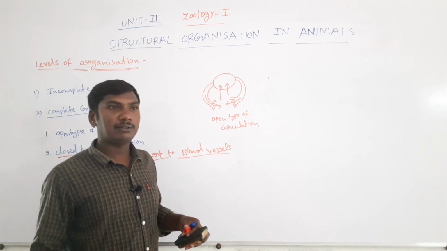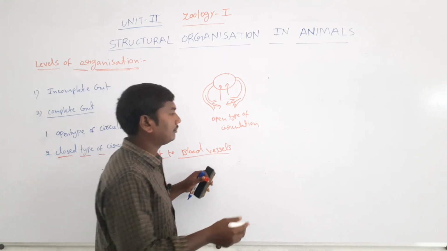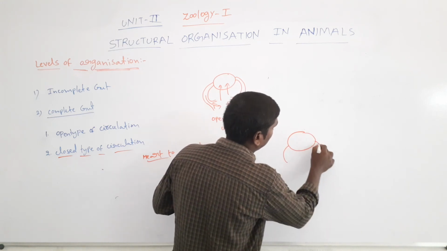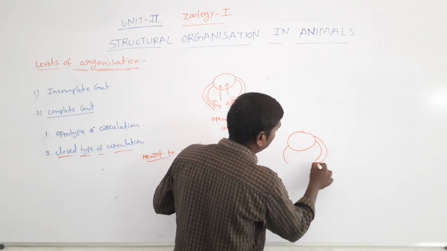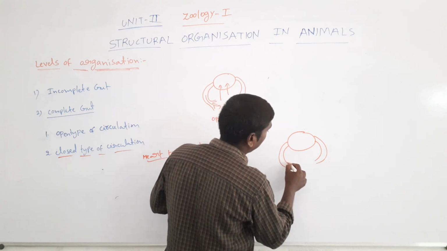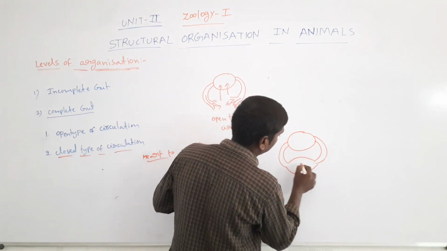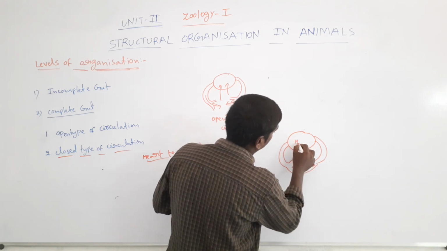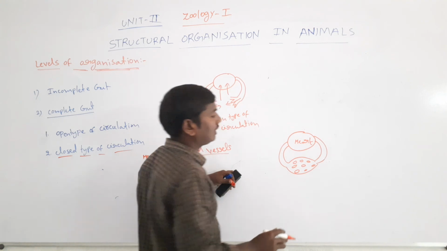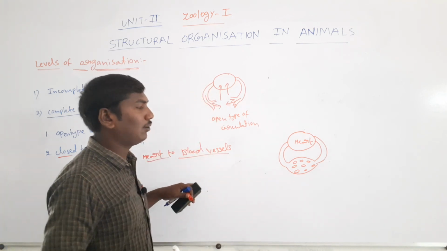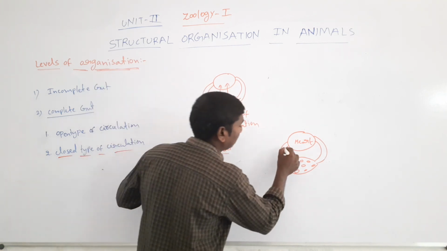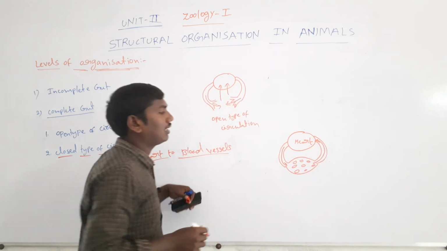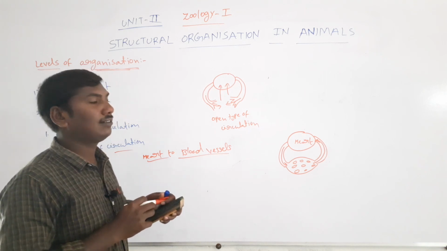The capillaries are sending to all the body parts. So these are the heart. They are the blood capillaries. So blood vessels presenting on the capillaries. So this type of circulation is called the closed type of circulation. So they are sending from this side, so they are moving from the heart. So they are called the closed type of circulation.